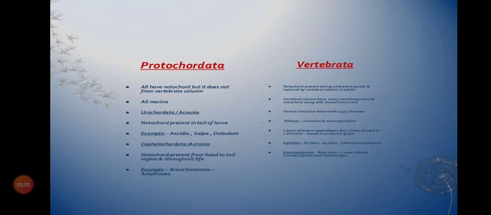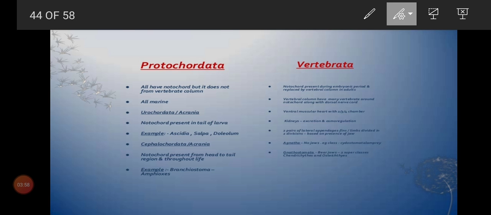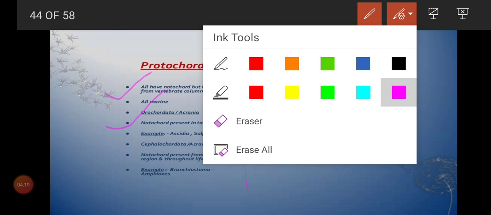And the difference between protochordata and vertebrata. Protochordata and vertebrata come under which group, children? It comes under chordata group. Protochordata and vertebrata come under which group? Comes under chordata. Is that clear? So protochordata, they have notochord, that we have discussed in the previous video only. So notochord is present in the tail. Example, and vertebrate also we have discussed in the previous videos.